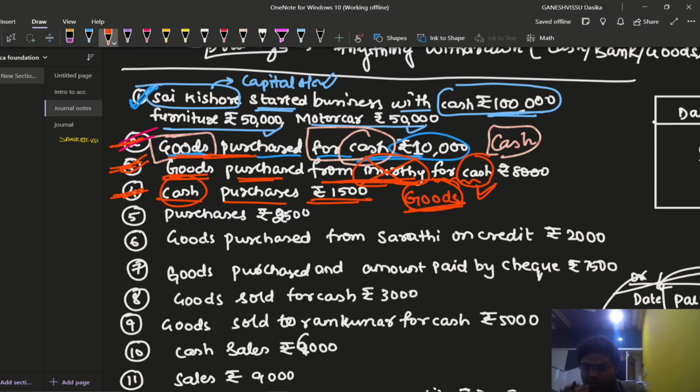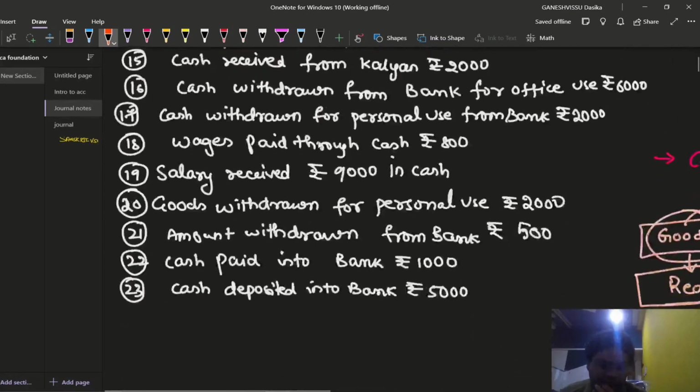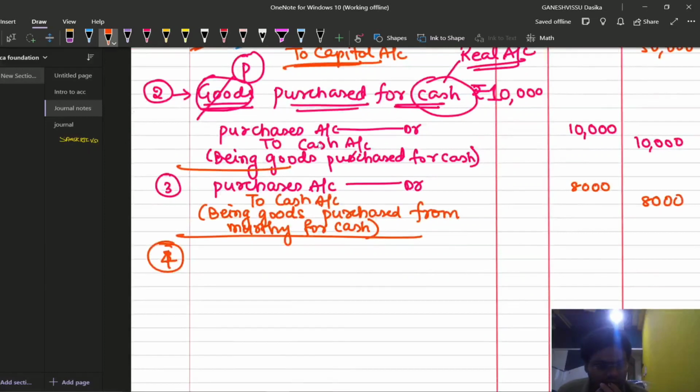Absolutely, goods we are going to purchase, right? Whenever goods are purchased, goods are replaced with purchases. So cash purchases, in the sense goods are being purchased, the question only gives us that it is a cash transaction. So cash is going out; according to the real account rule, we credit the cash account, and goods, in the sense asset, is coming in, so debit what comes in. So purchases account debit to cash account is the entry for the fourth transaction.